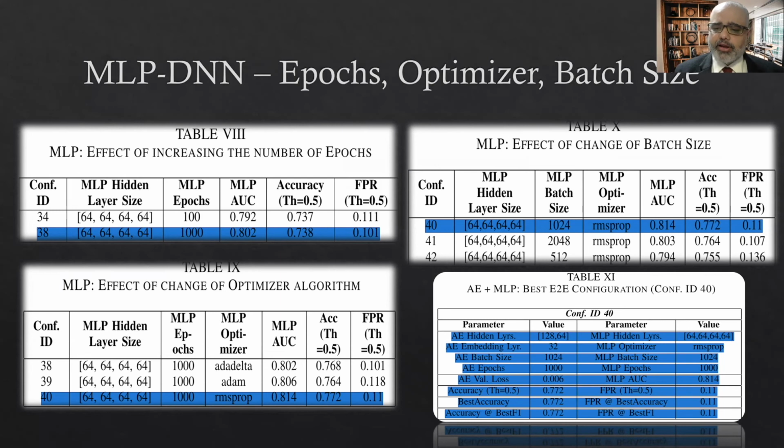But in this particular case, there might be slight differences in terms of the learning and the update of the gradient, as the data is limited. And obviously, in the case of a malware detection system, it is not enough. How many passes you make over that data can actually overfit, and if there is very little data, then the gradient update is not stable. And then the last table shows us the complete end-to-end configuration that gave us the best.